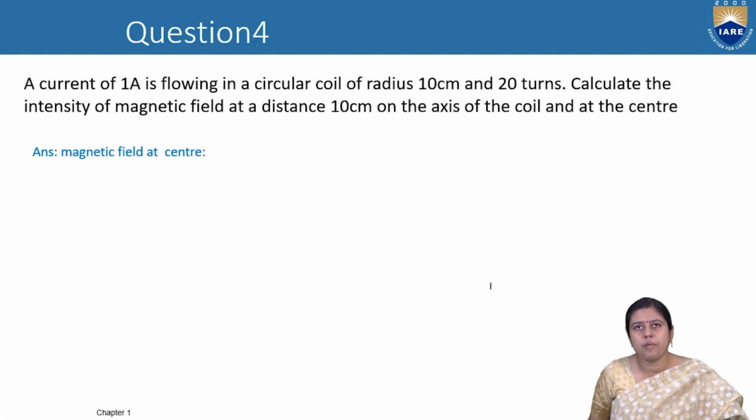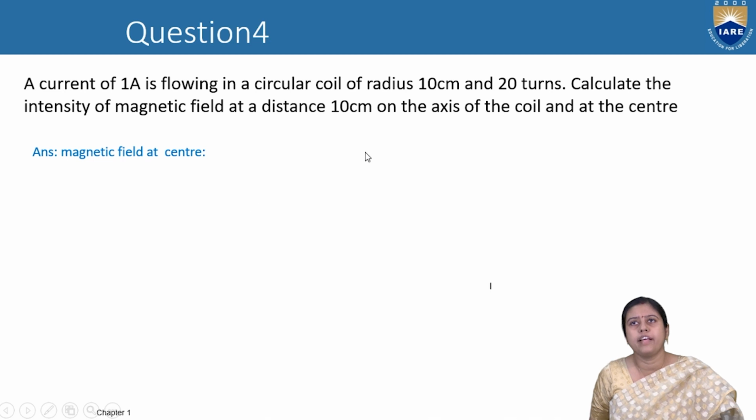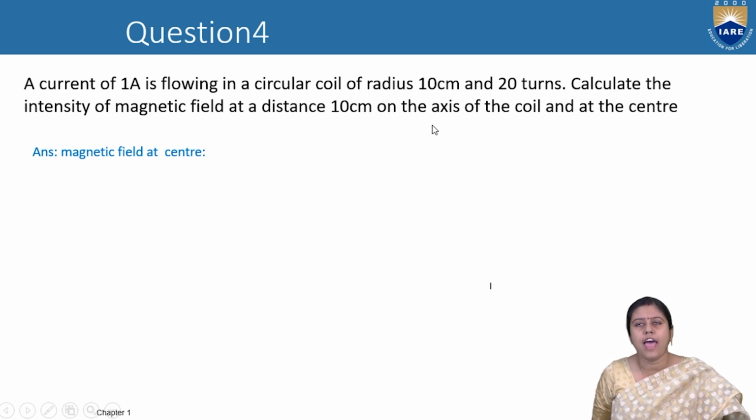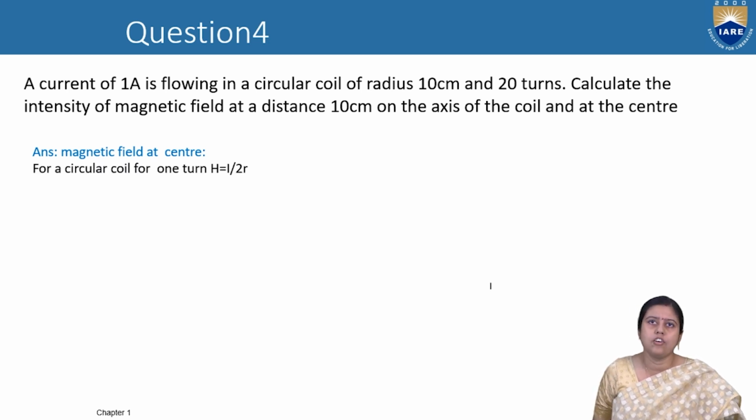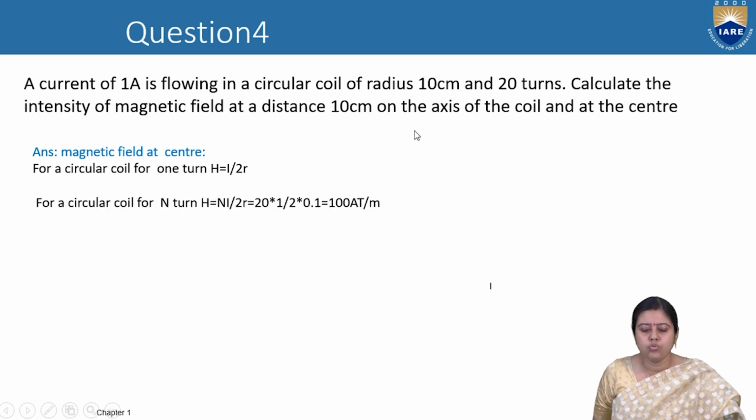Now one small problem we will discuss. A current of 1 ampere is flowing in a circular coil of 10 cm radius and 20 turns. Calculate the intensity of the magnetic field at a distance of 10 cm on the axis of the coil and at the center. So magnetic field at the center H is equal to I by 2R.